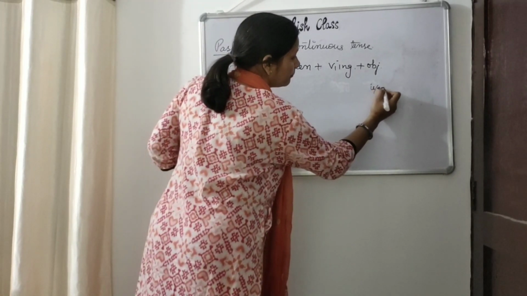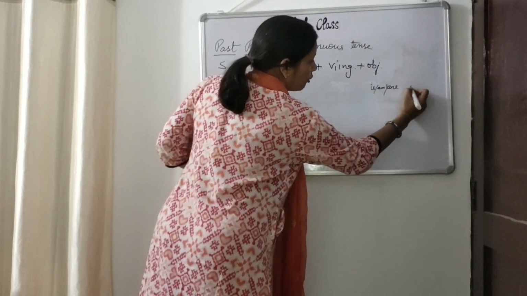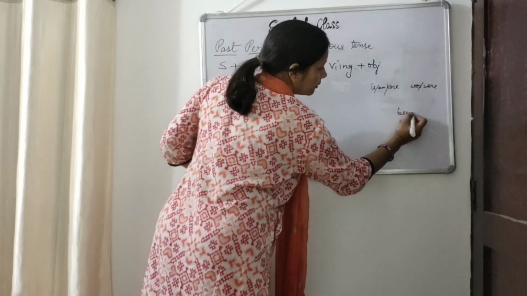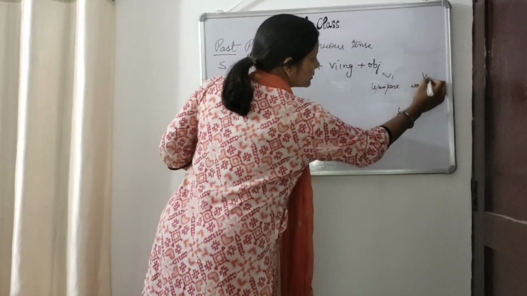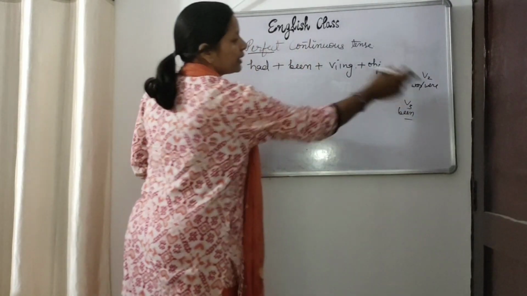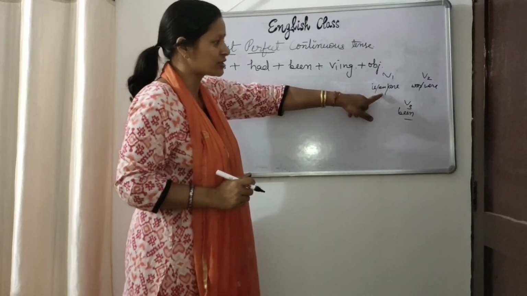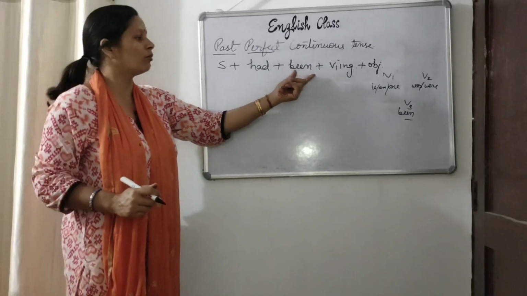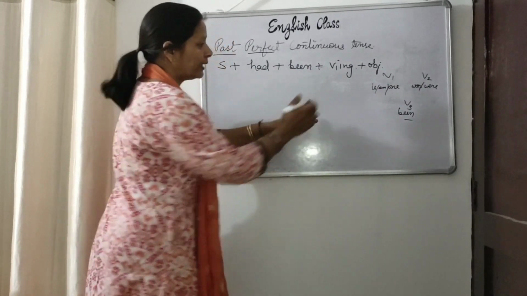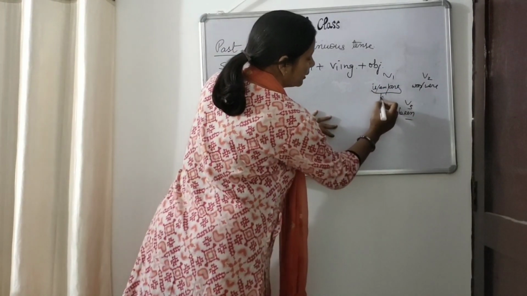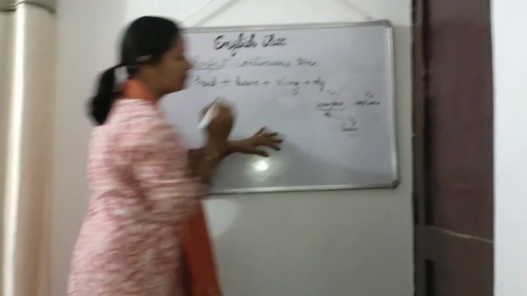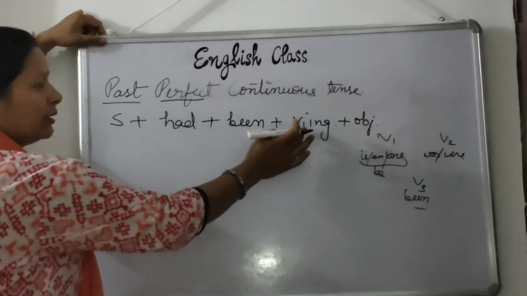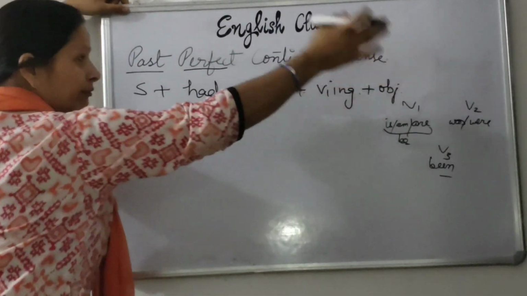Is, am, are. The second form is was, were. And the third form is been. This is V1, this is V2 and this is V3. These are the helping verbs. And we have the first form, second form and the third form. So been is the third form of is, am, are. Getting? And is, am, are is many times taken as be also, B-E. Okay, so we have the rule.